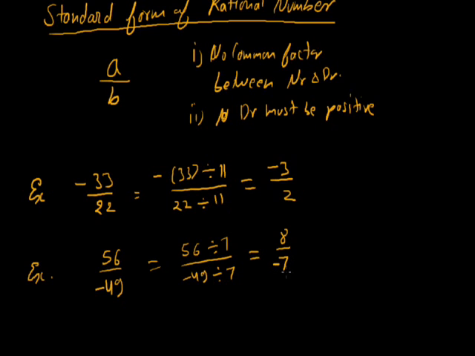Now, in standard form the denominator must be positive, so we multiply by minus 1. 8 into minus 1 we get minus 8, minus 7 into minus 1 we get plus 7. So this is the standard form of the rational number, that is minus 8 by 7.